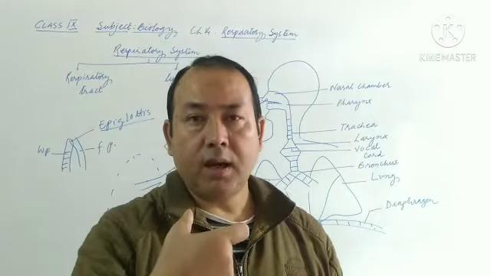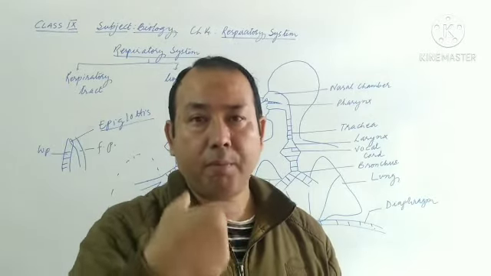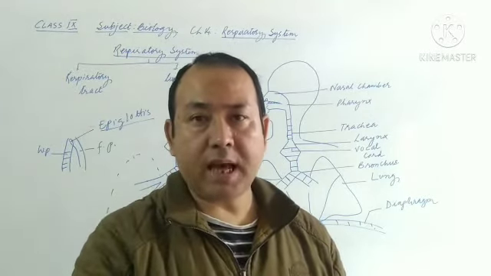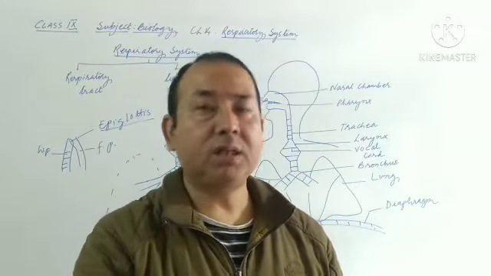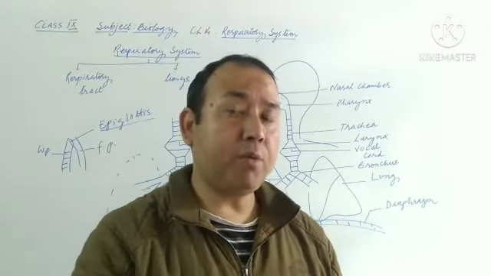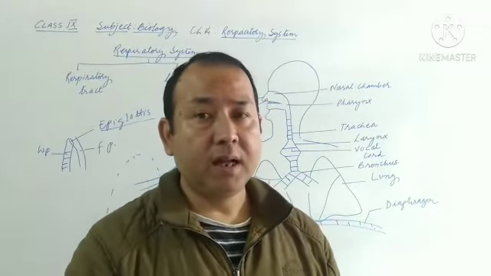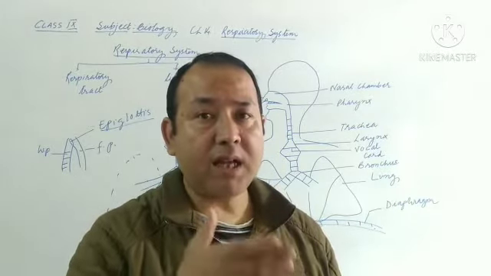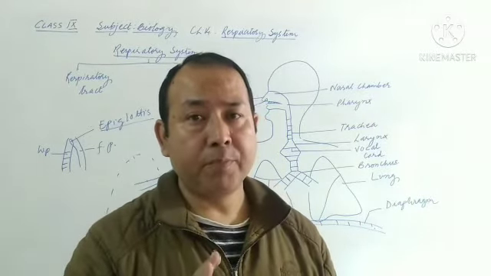So the windpipe must be open all the time, and this is done by the presence of this cartilage ring.